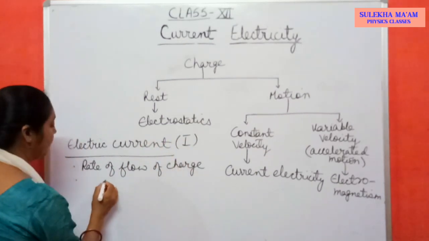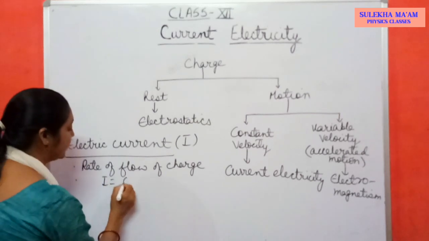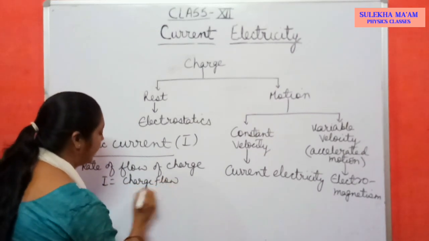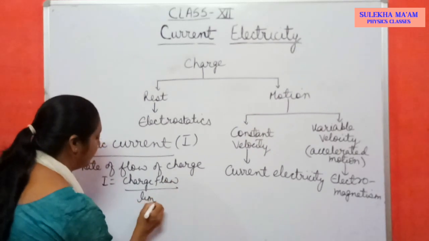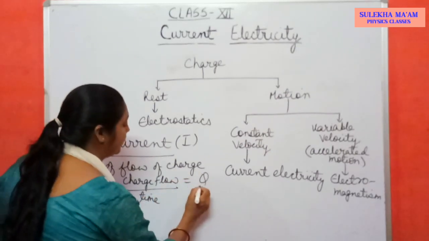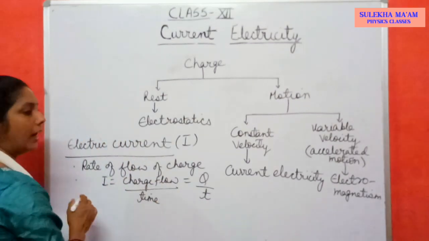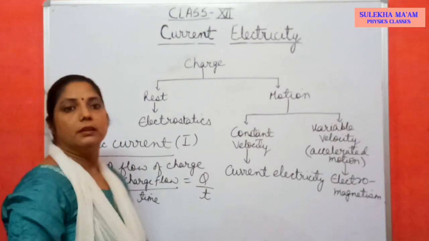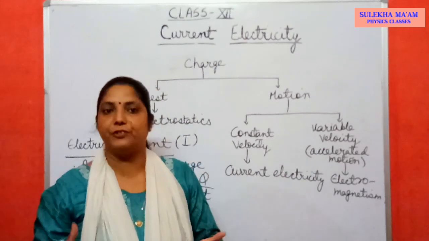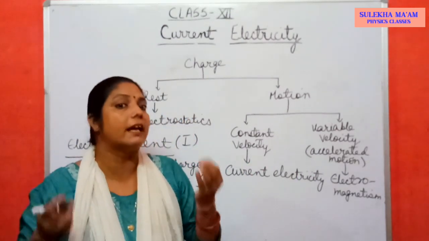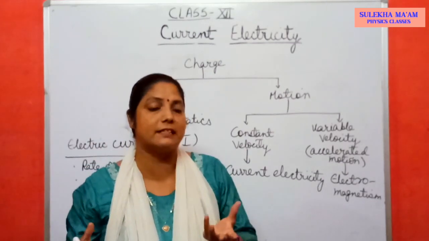And what is the formula for this one? I equal to charge flow by time. You can write charge by Q and time by T. Okay, this is the formula for I. You also studied about average velocity, average acceleration, instantaneous velocity, instantaneous acceleration.